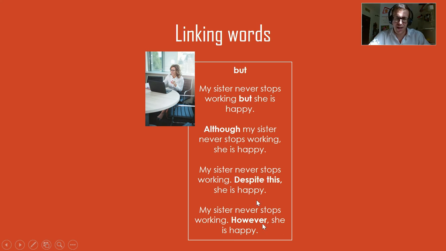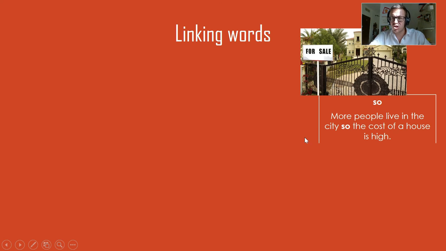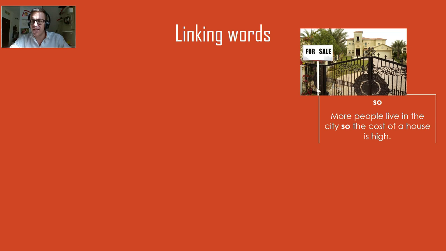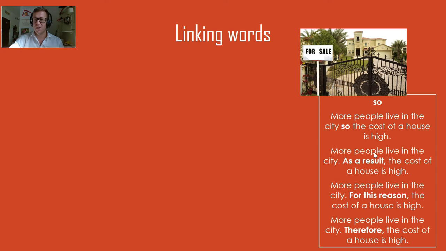And then we have so. The example here is more people live in the city, so the cost of a house is high. So it's giving you a reason for something. Sorry, a consequence of something. So we also have more people live in the city. As a result, the cost of a house is high. More people live in the city. For this reason, the cost of the house is high. More people live in the city. Therefore, the cost of a house is high. So again, these are more advanced ways to use so.